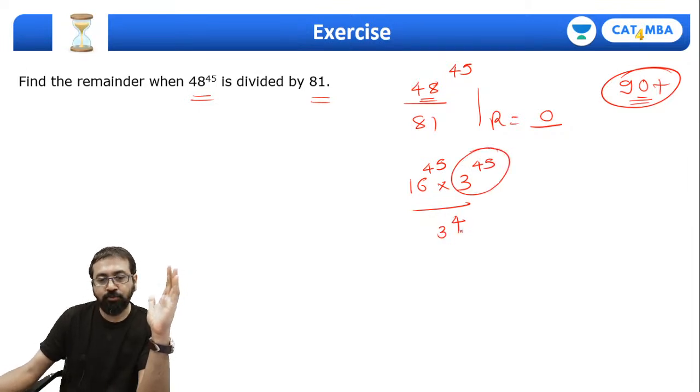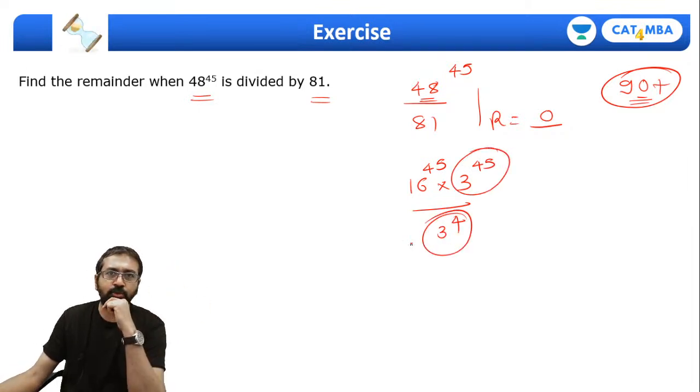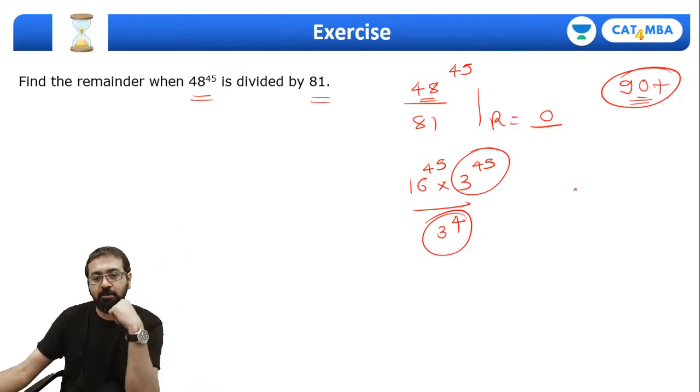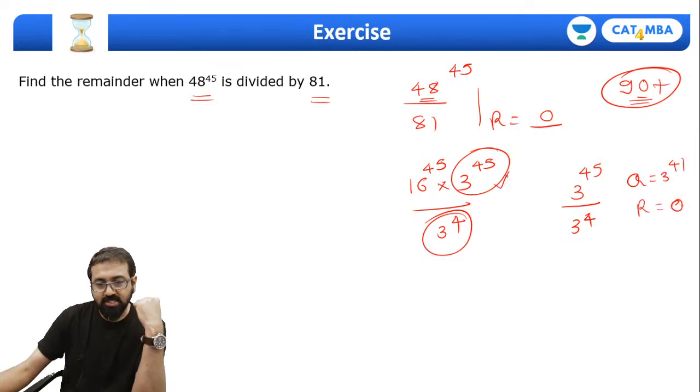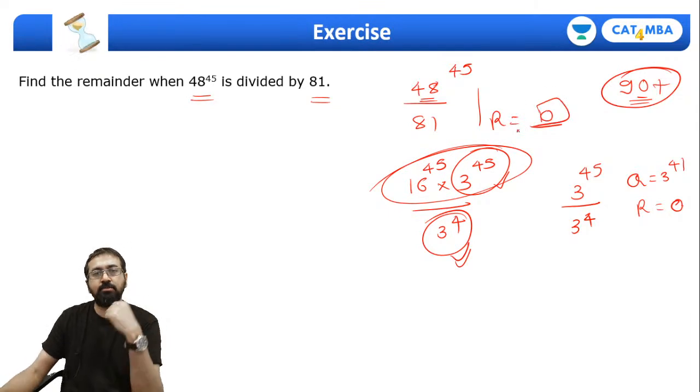Can I say 3 raised to 45 is completely divisible by 3 raised to 4? Of course. When you divide 3 raised to 45 by 3 raised to 4, your quotient will be 3 raised to 41 and the remainder will be 0. So since this part is completely divisible by the divisor, of course the complete number is completely divisible by the divisor and the answer has to be 0.